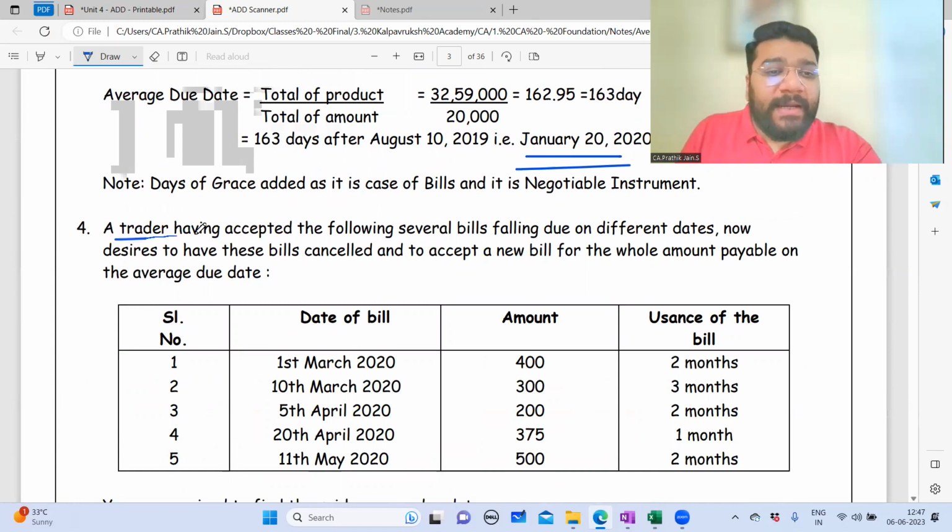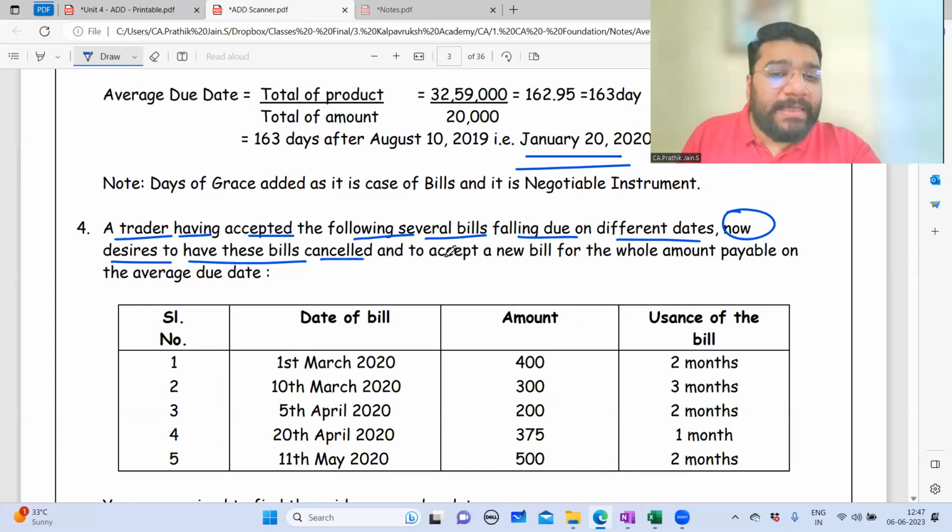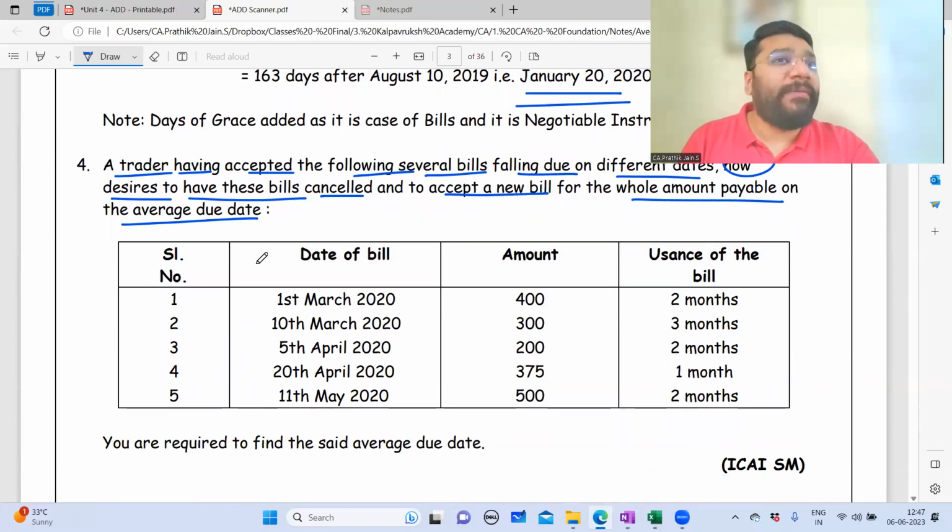The fourth one says that a trader having accepted the following several bills falling due on different dates now desires to have this bill cancelled and accept a new bill for the whole amount payable on the average due date. So basically, they want to calculate the average due date.